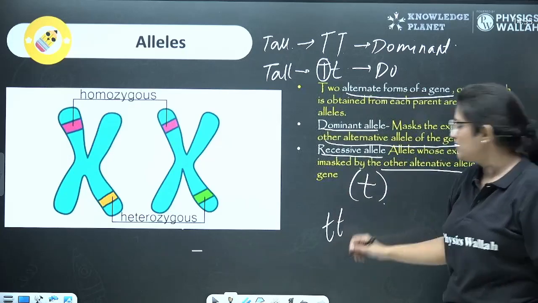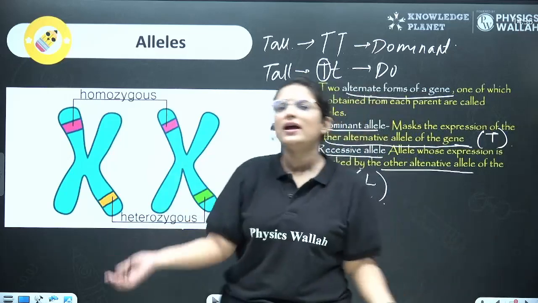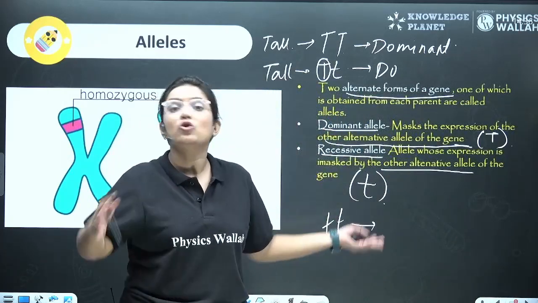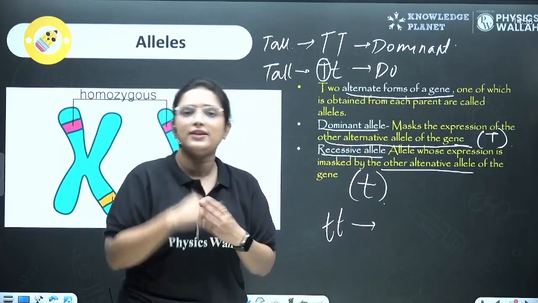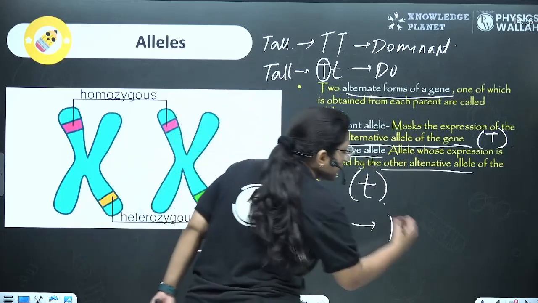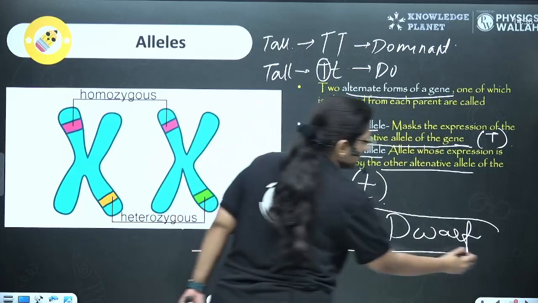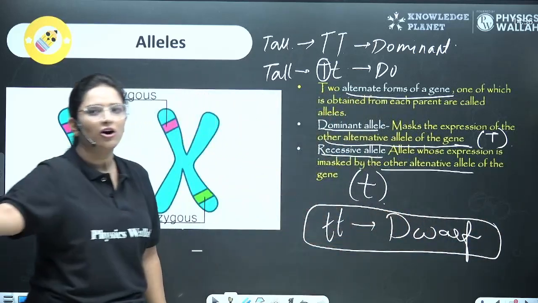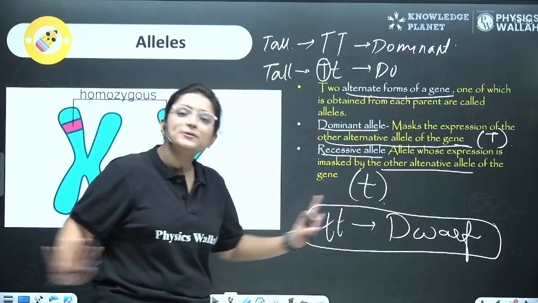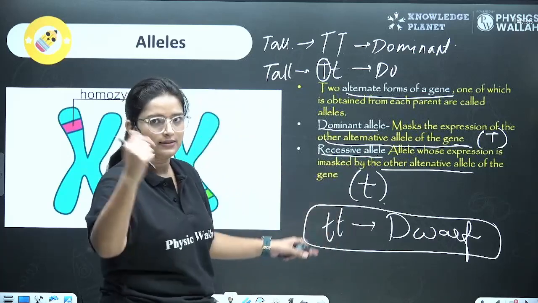But what if we have small t, small t? Now, of course, both of them are recessive. So what will happen? Now they have to express because no other dominant allele is there to mask them. So here they can freely express and form a dwarf plant. Now there is no predator, they can express themselves, okay? So in the absence of dominant allele, the recessive alleles will express themselves.